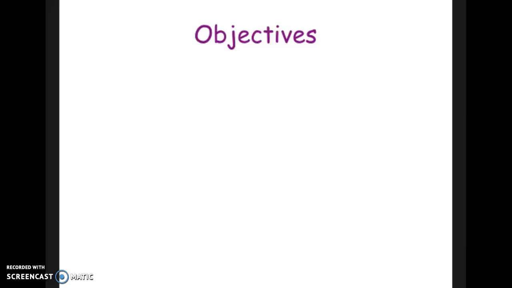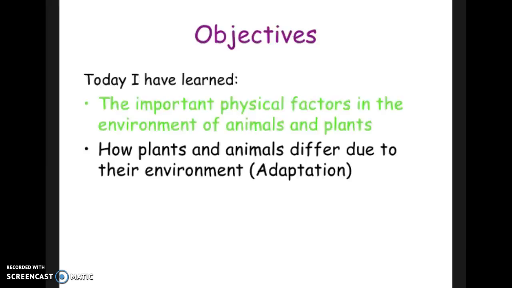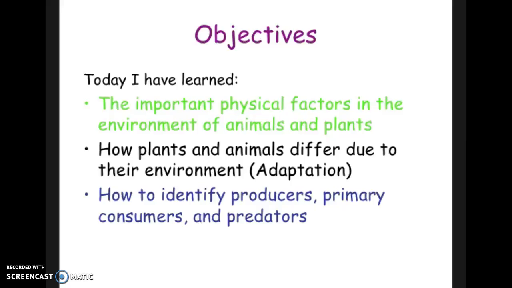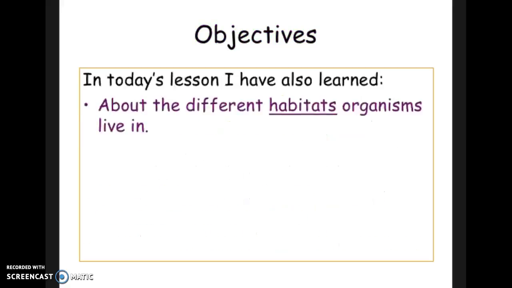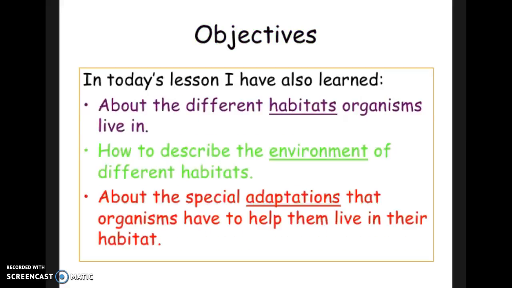So to sum it all up, let's review what we've learned, our objectives. Today I have learned the important physical factors in the environment of animals and plants, how plants and animals differ due to their environment. We've learned about adaptations, how to identify producers, primary consumers and predators, how to start to classify animals into groups, using our primary consumer as labels. I've also learned about the different habitats organisms live in, how to describe the environment of different habitats, and how special adaptations that organisms have help them to live in their environments.